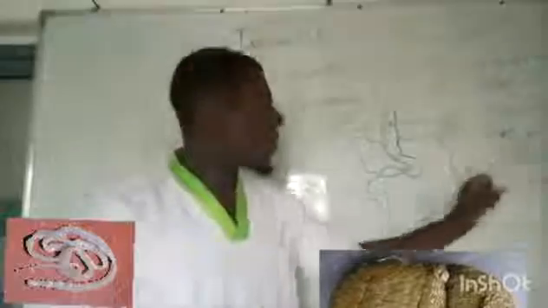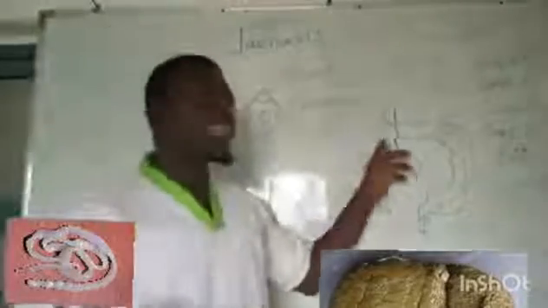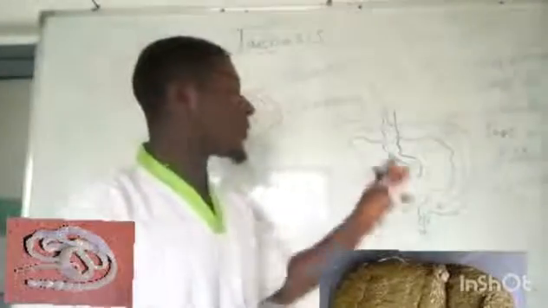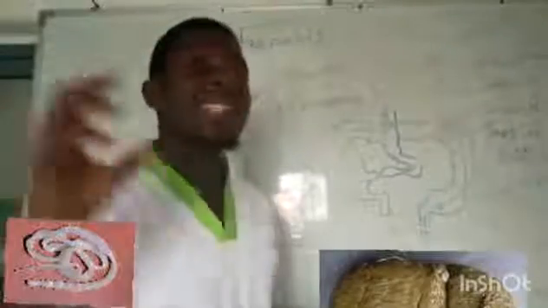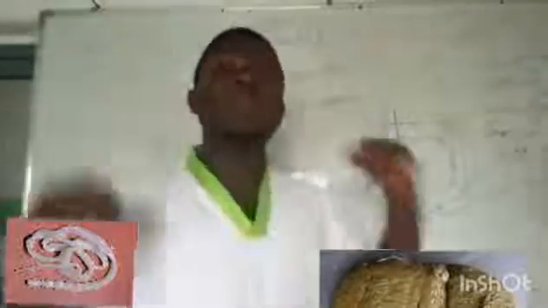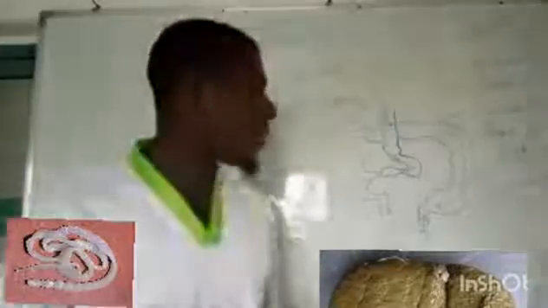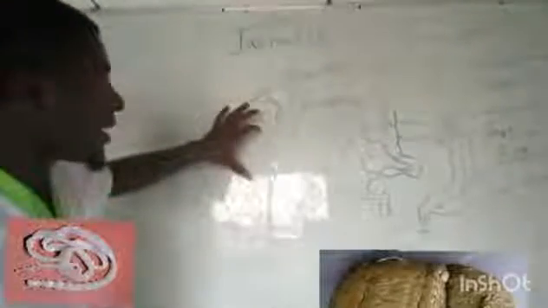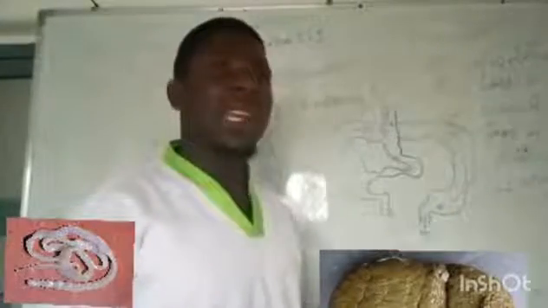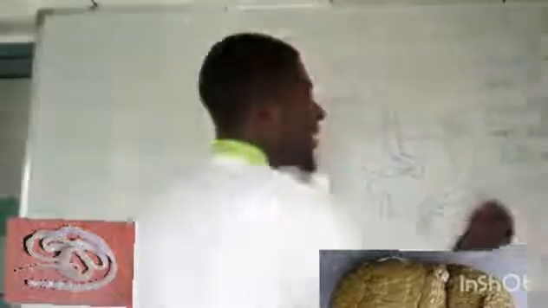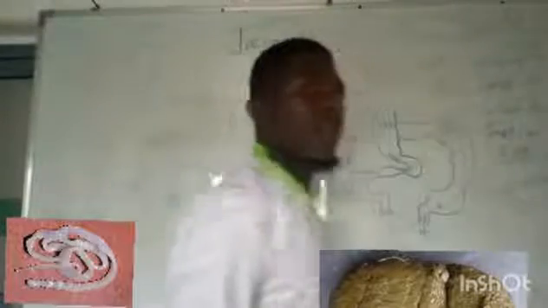Why does it cause hunger? You notice that the food substances present in our small intestine are digested food substances which are ready to be absorbed by our body. Then the tapeworm absorbs all those nutrients present in our small intestine, giving us loss of weight.